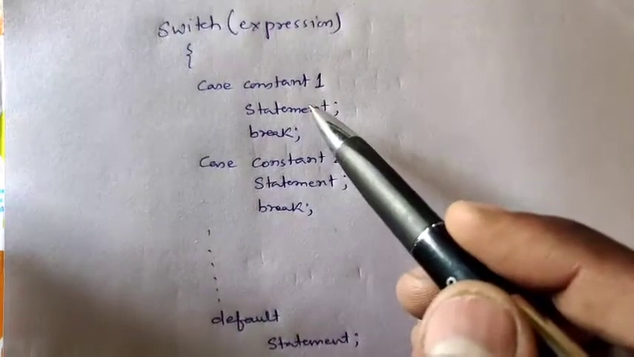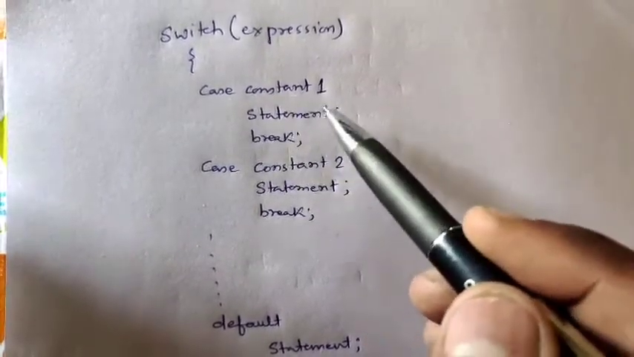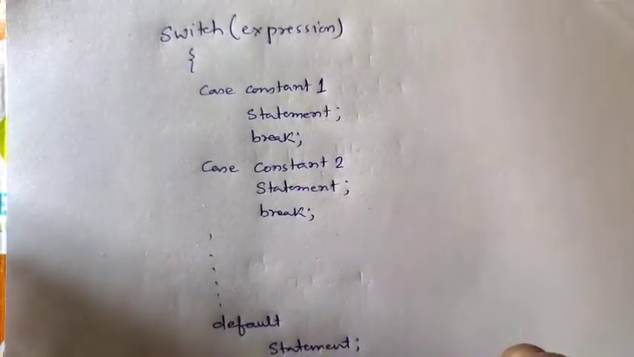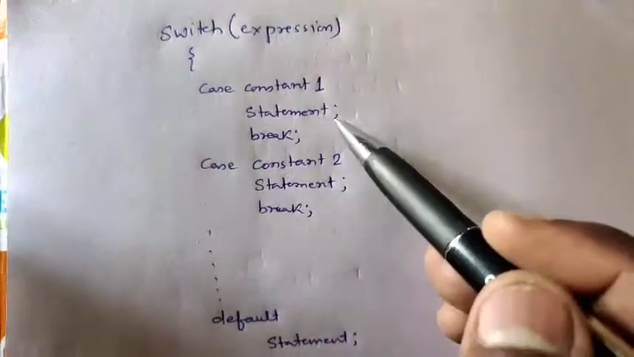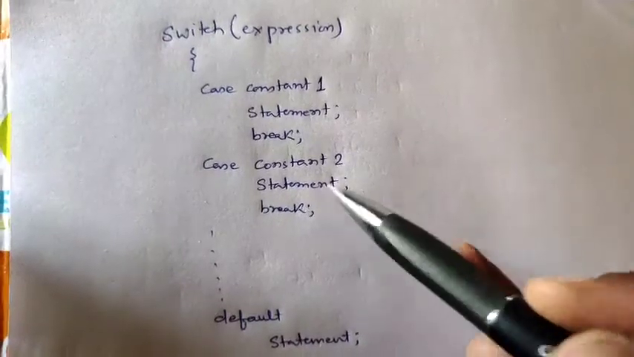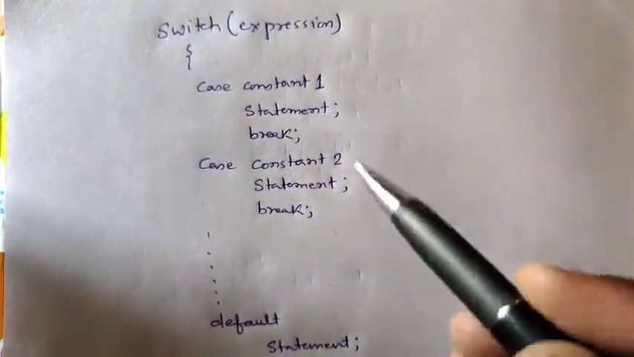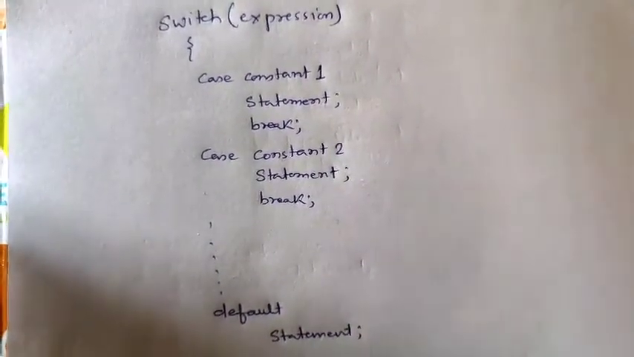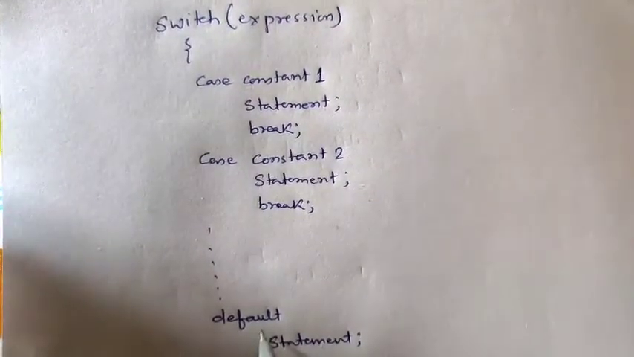First it will check case 1. If case 1 is true, it will ignore all the statements written below and execute this statement. If case 1 is false, it will go to the second statement, then the third. Similarly, if none of the cases execute, then it will execute the default statement.